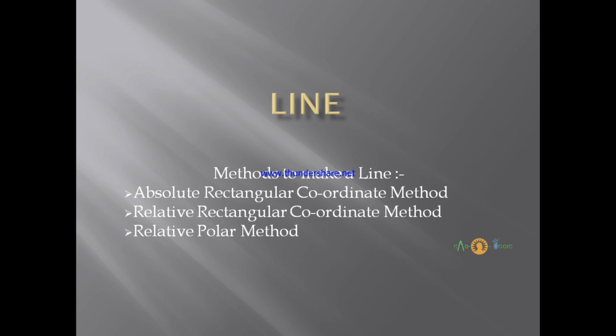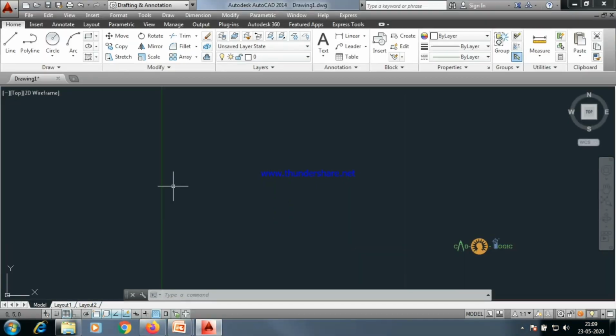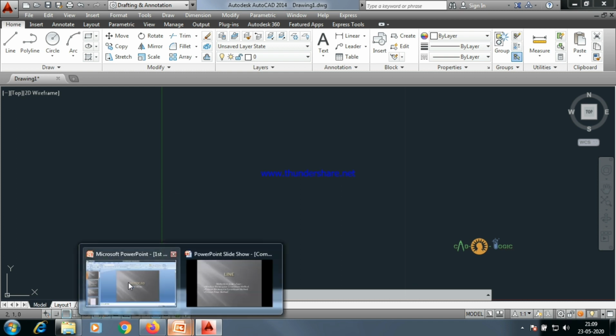Right? So first of all, we'll be seeing absolute rectangular coordinate method. What is absolute rectangular coordinate method? Absolute means that whatever the values are, you give it exactly the same way as the values are there. So this absolute rectangular coordinate method means the coordinate values should be represented exactly in the same way as they are written. So we'll be going back to that project which we discussed.